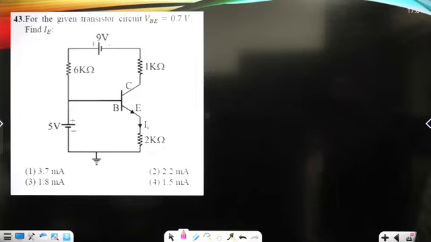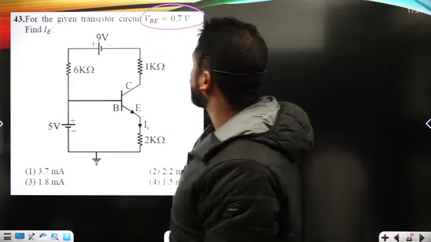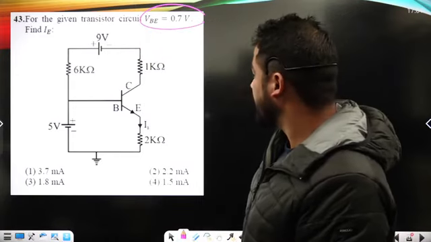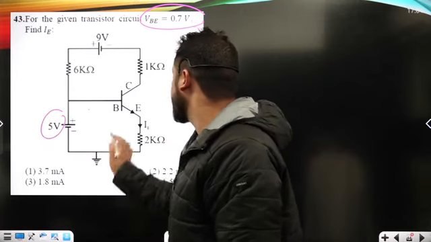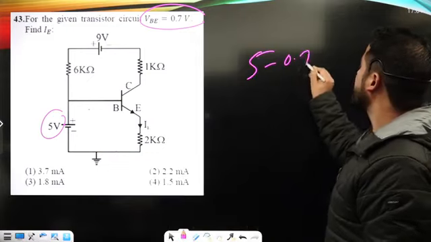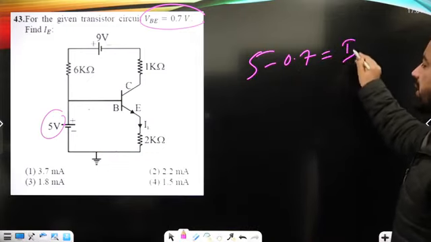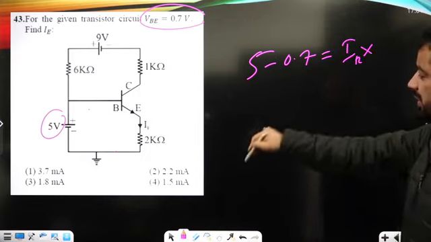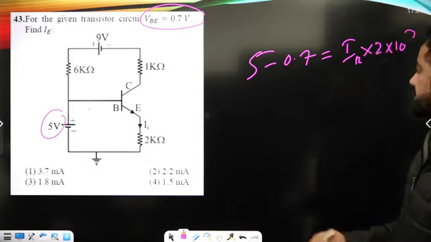So here, for a given transistor circuit, VBE, the base emitter voltage, is 0.7. Find IE. Here it is 5. If I use Kirchhoff's law, 5 minus 0.7 is equal to IR times the resistance, that's 2 into 10 to the power 3, okay?